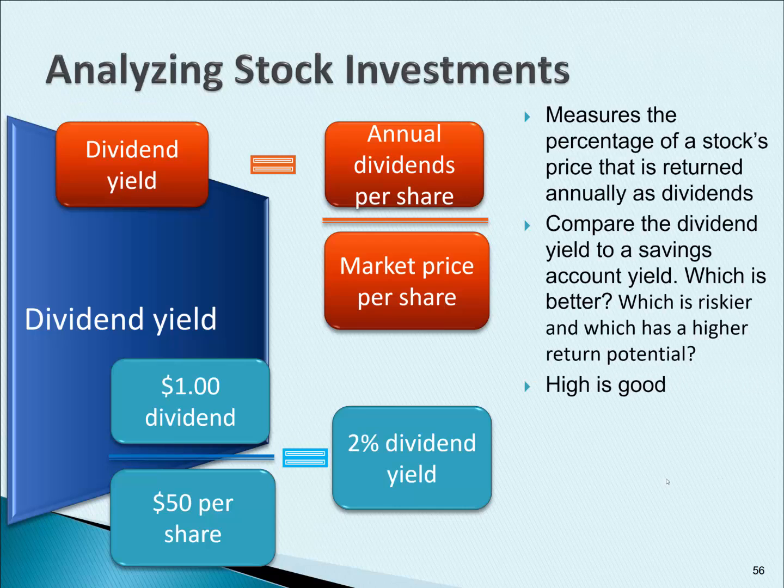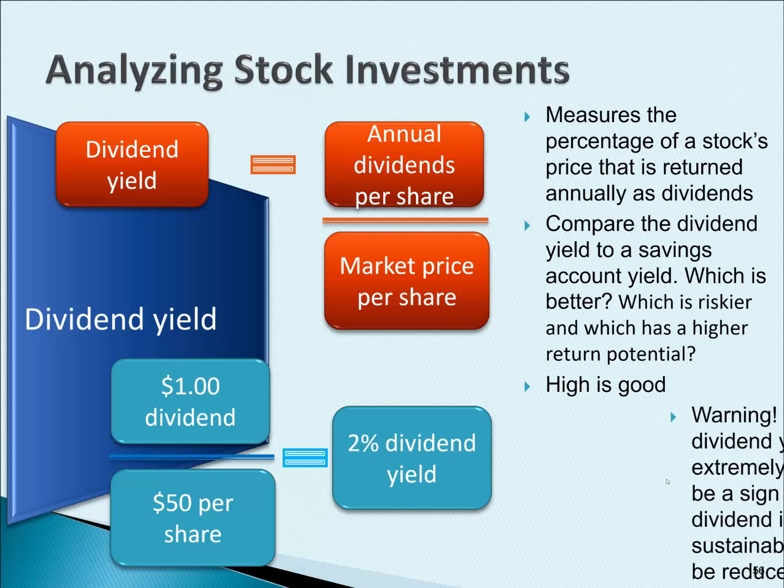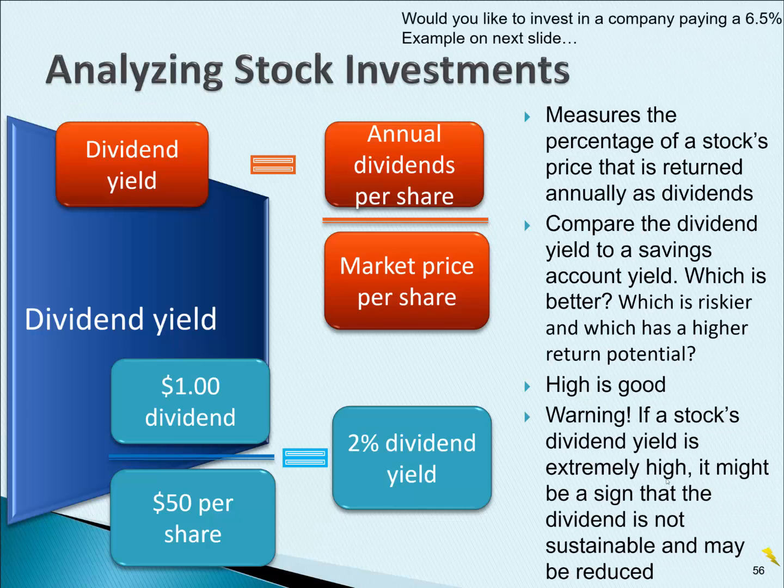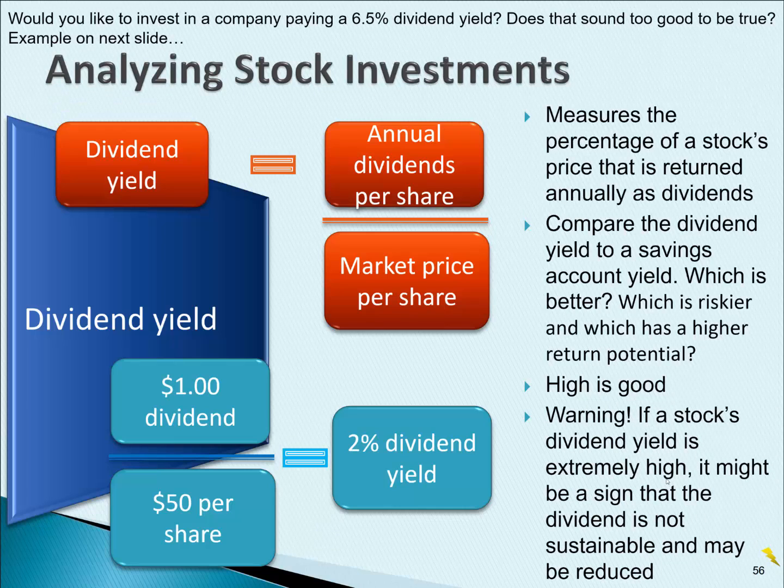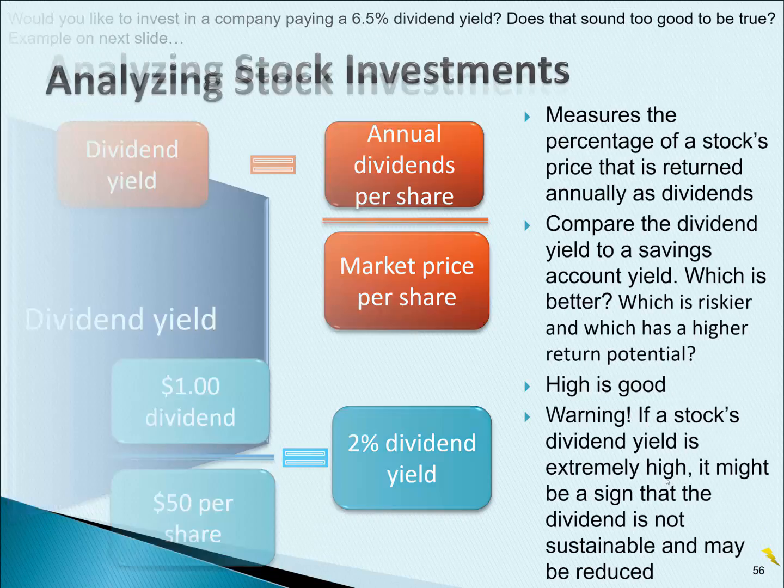So with a dividend yield, high is good, but if it's too high, it might be a sign that the dividend is not sustainable and may be reduced. So how would you like to invest in a company paying a 6.5% dividend yield? Does that sound too good to be true? Well, there are other ways to check to see if it is too good to be true.